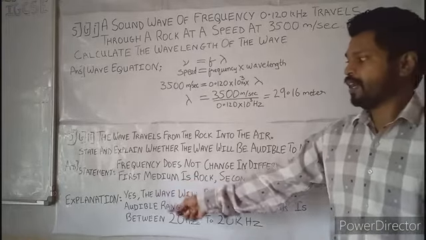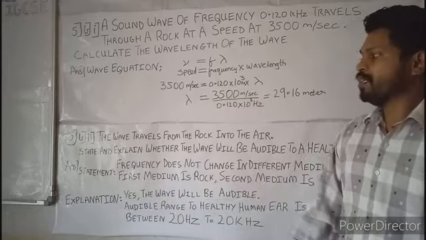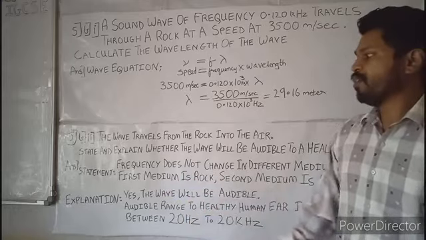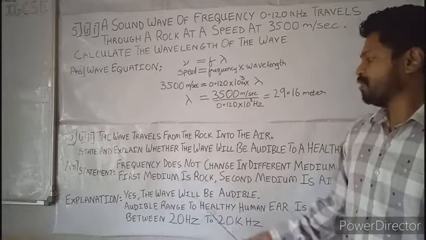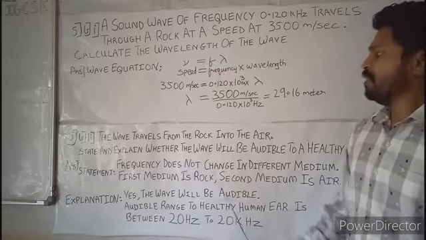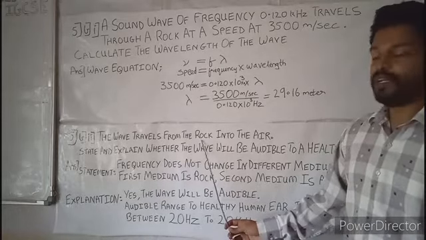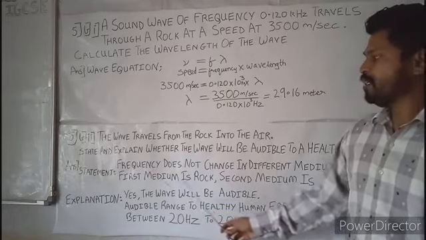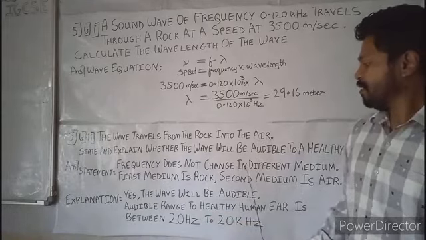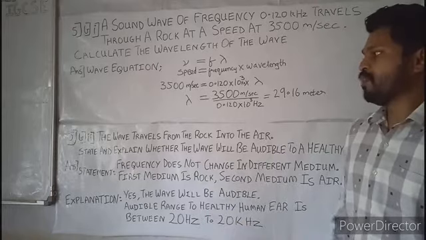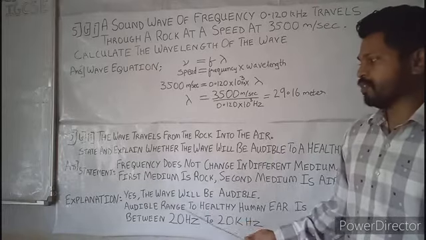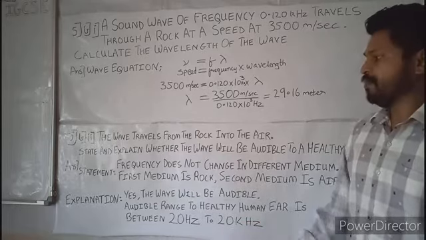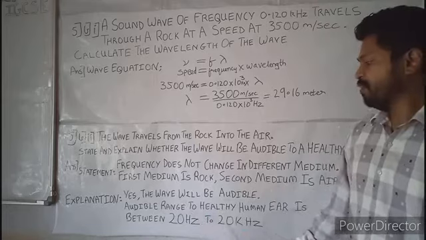They have given two columns, the statement and the explanation. In the statement column, you need to write that the frequency does not change in different mediums. The first medium is rock and the second medium is air. The frequency of the wave does not change. Explanation: yes, the wave will be audible.